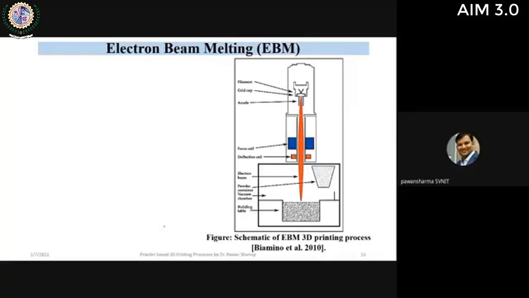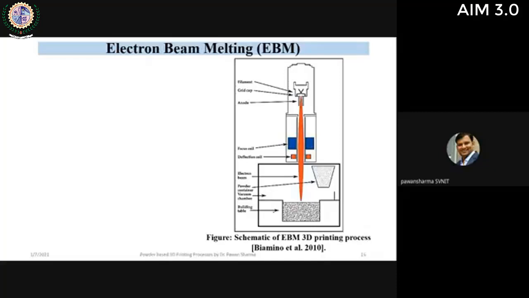So we use electron beam melting in such cases. In electron beam melting, the mechanism is like there is a filament from where the electrons are released, and then there is an anodic arrangement which will focus it. Then we use magnetic or electromagnetic lenses. Here this is a focus coil which will focus it, and then there is a deflection coil, and using these electromagnetic lenses we focus the electron beam onto the part surface. The other mechanism is quite similar to SLM, the only difference is the electron beam that we are focusing.